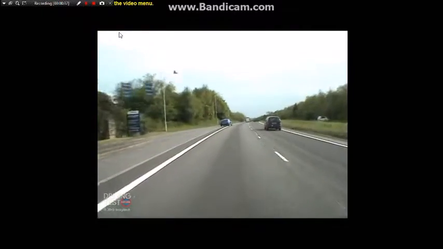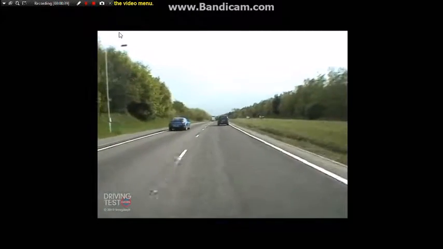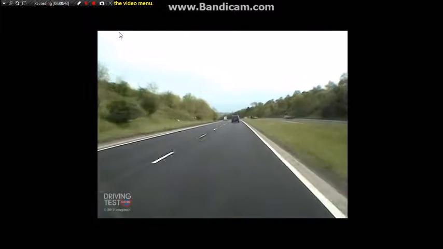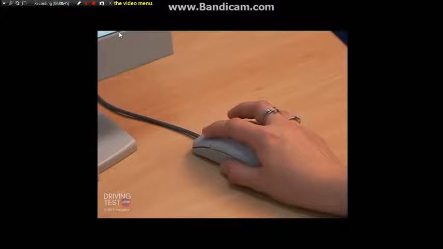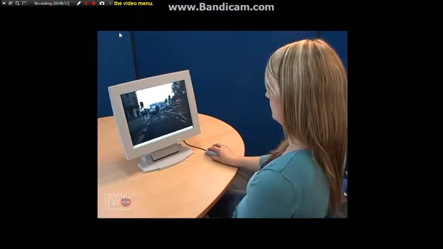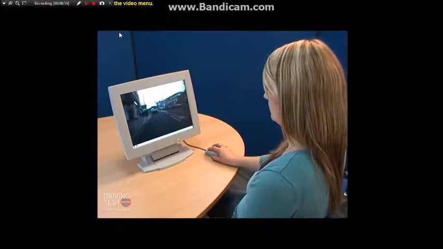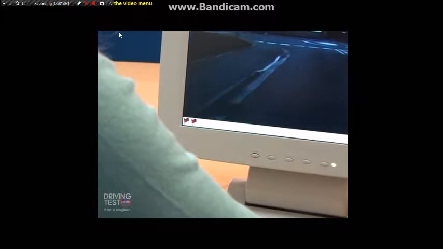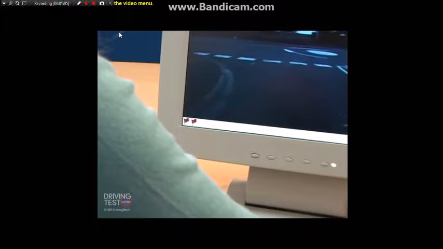You will score points for clicking when you see these hazards develop. So, during the test, watch the clips and respond by clicking the left or right mouse button as soon as you think you spot a hazard. You will need to respond again each time the situation changes. You do not need to use the cursor or move the mouse. As you click, you will see a red flag appear. This is to show that your click has registered. When you click, the clip will not stop running.